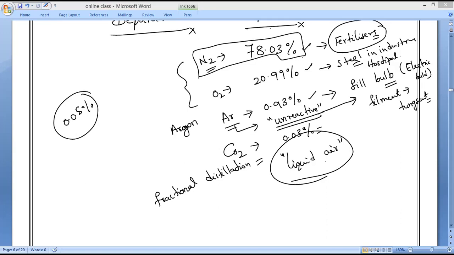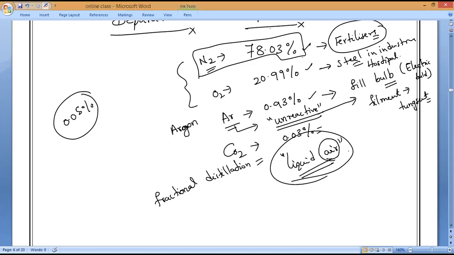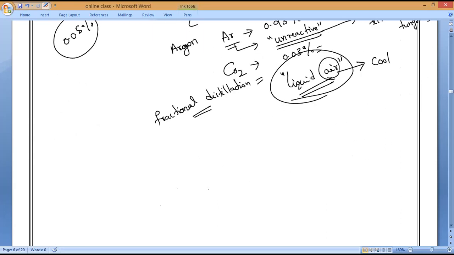Which air? Liquid air means we have to decrease the temperature. We have to cool it or not? Yes, sir. We have to cool the air so that it will become liquid. Then only it is possible to separate the components of air by using which technique? Fractional distillation.